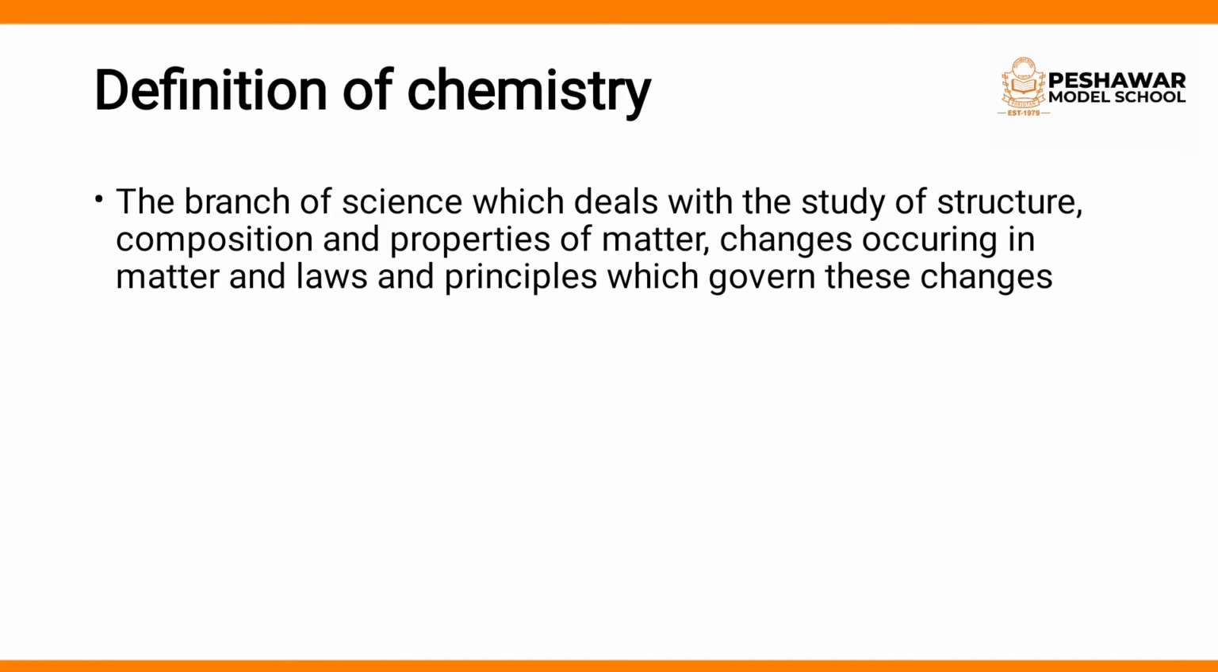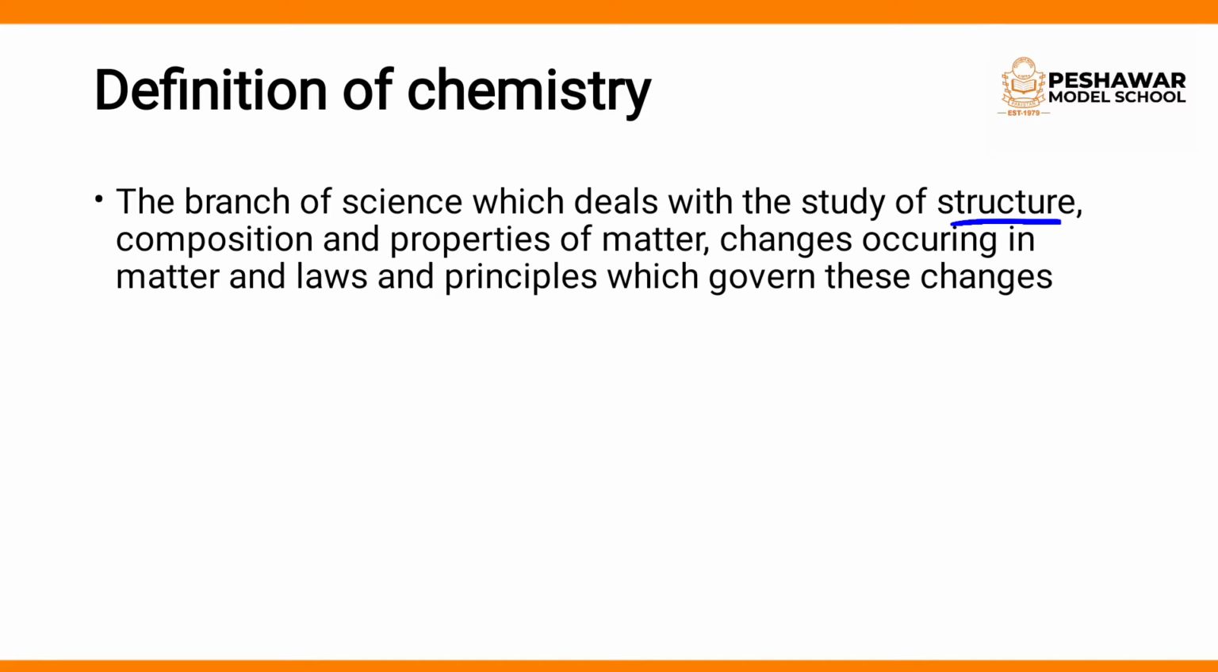So what is chemistry basically? Chemistry is the study of matter. As you know, up to class 7 you study science as one subject, but when you come to class 8, science is divided into chemistry, physics and biology. In chemistry, physics and biology, you study the main thing, that is matter. In chemistry, you study the structure of matter.